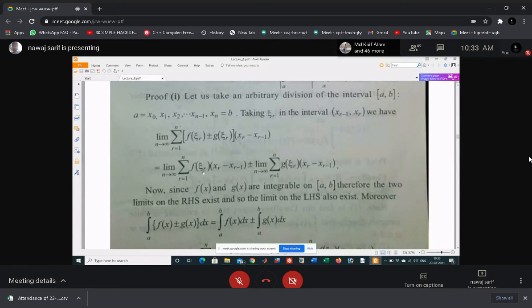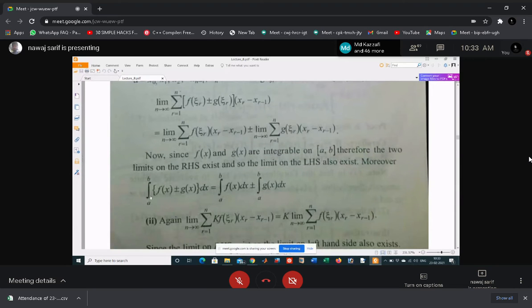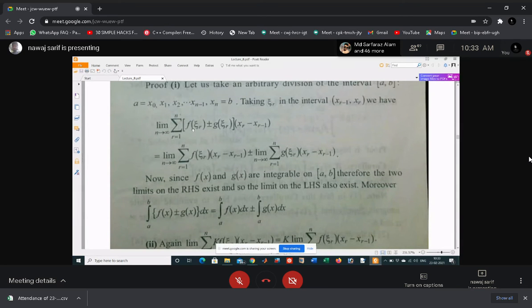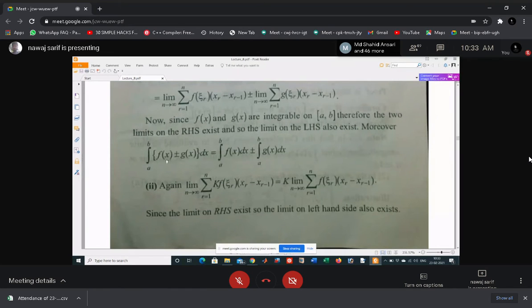This is the definition of the integral of f(x), and this is the definition of the integral of g(x). So you can easily say that integral a to b of f(x) plus or minus g(x) dx equals integral a to b f(x) dx plus or minus integral a to b g(x) dx, by using the definition of integration. Similarly, you can prove the result for multiplication by a constant.